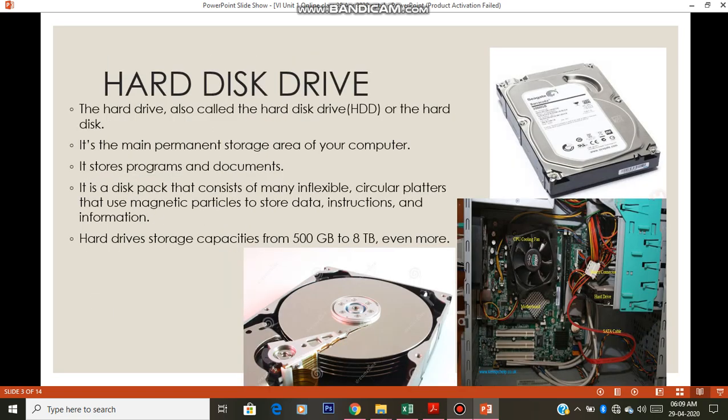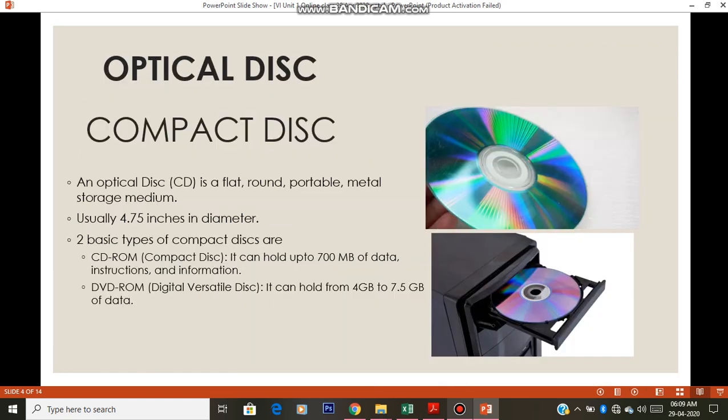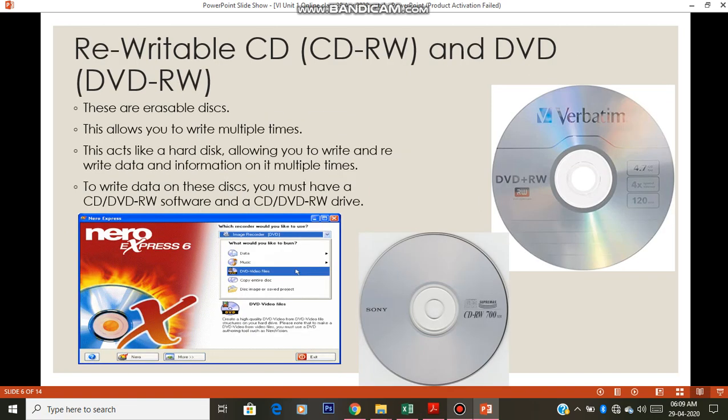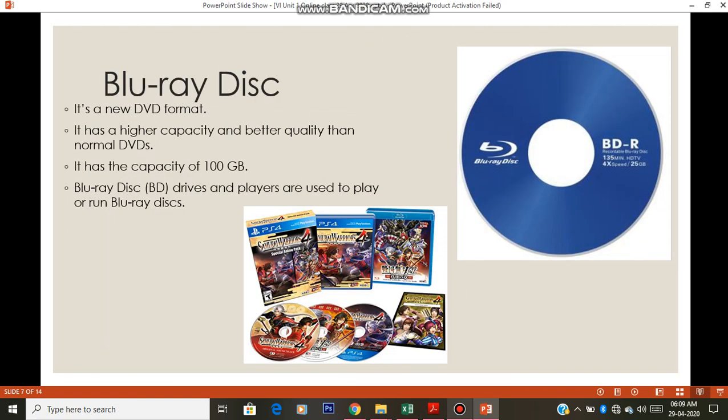Okay, the first storage device we saw was the hard disk, that will be permanently inside the computer. Next comes the optical disk. Under optical disk we have compact disk. Under compact discs we have two types, CD and DVDs. And then its types are recordable CD, rewritable CD, and Blu-ray disc. So these are the three types of optical discs.